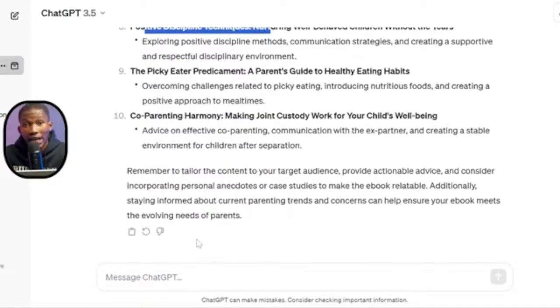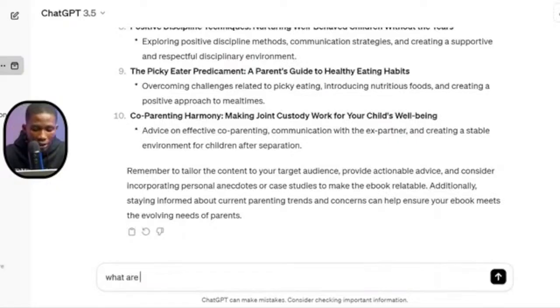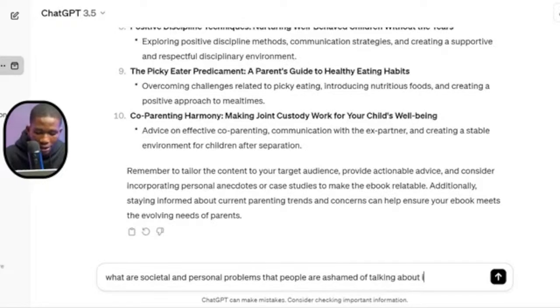So another angle you can go to find markets is you could literally think of a problem. Just ask what are societal and personal problems that people are ashamed of talking about in public.